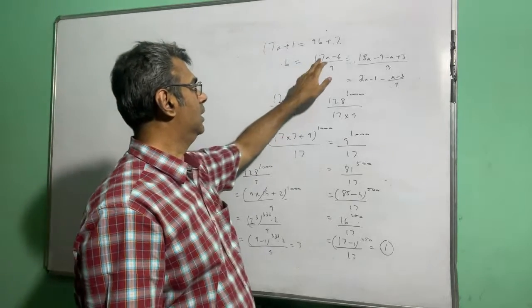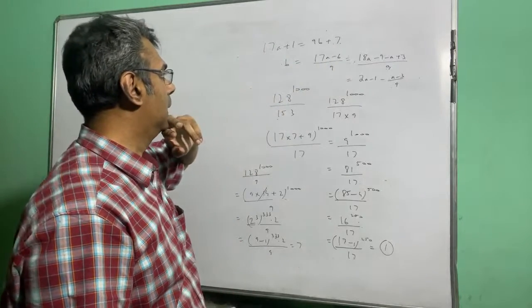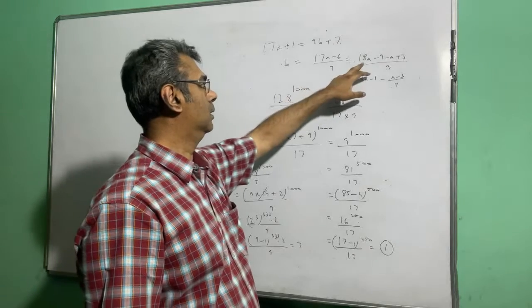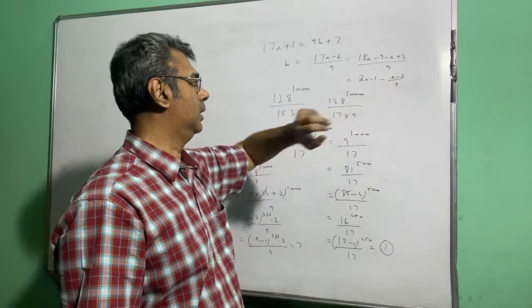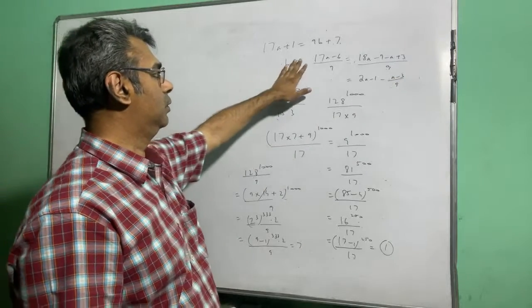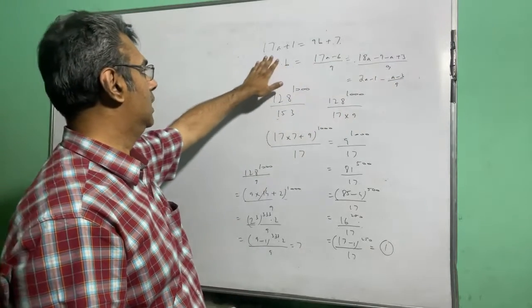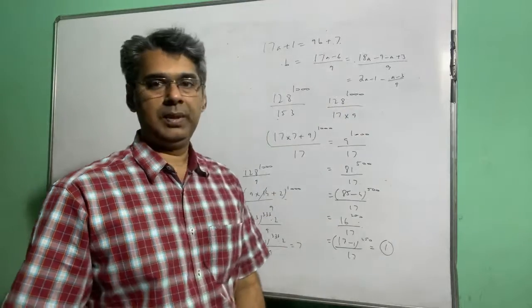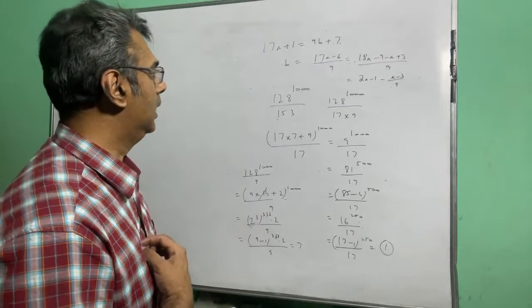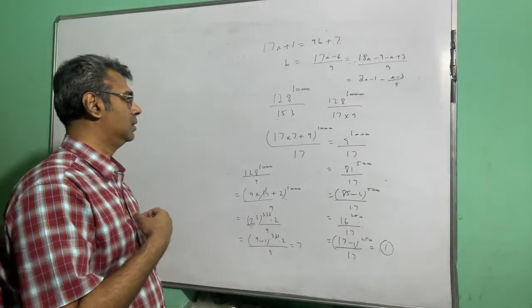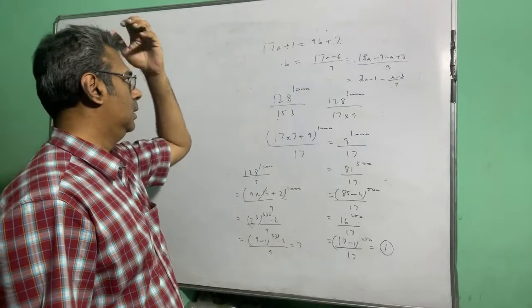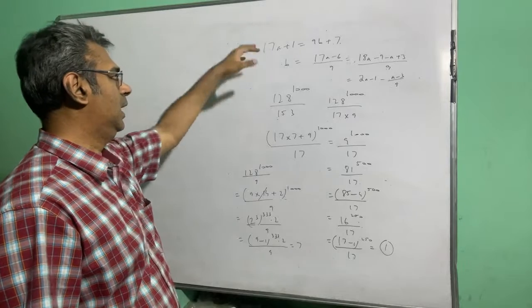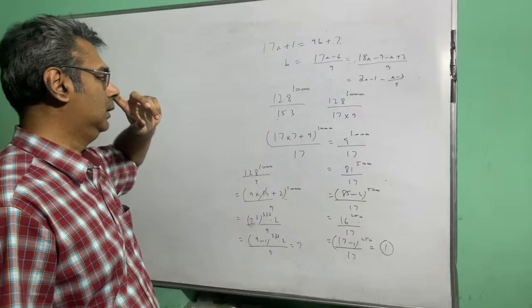So b is (17a minus 6) by 9, and that can be written as 2a minus 1 minus (a minus 3) by 9. So if you see carefully, you realize that a and b both have to be integers. Okay, a and b both have to be integers, that is compulsory.